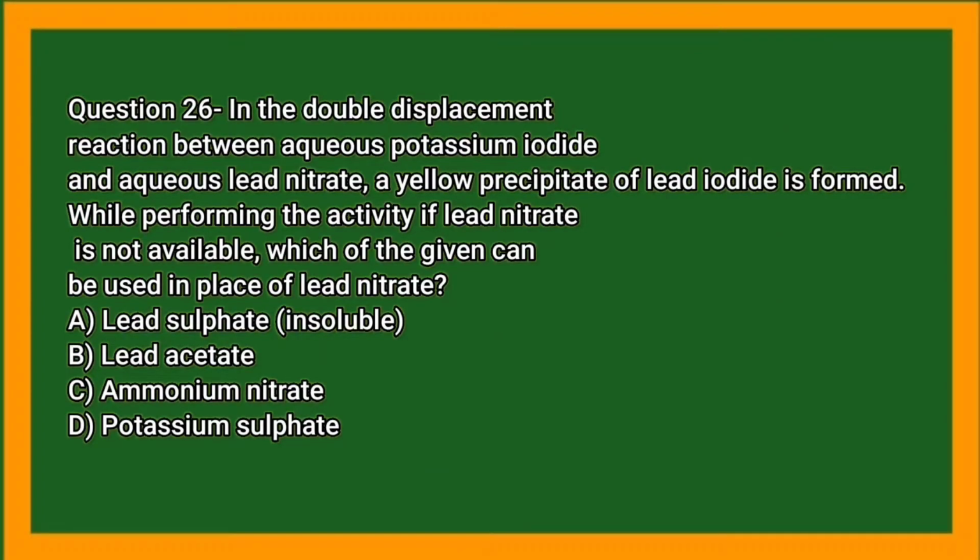In the double displacement reaction between aqueous potassium iodide and aqueous lead nitrate, a yellow precipitate of lead iodide is formed. While performing the activity, if lead nitrate is not available, which of the given can be used in place of lead nitrate?